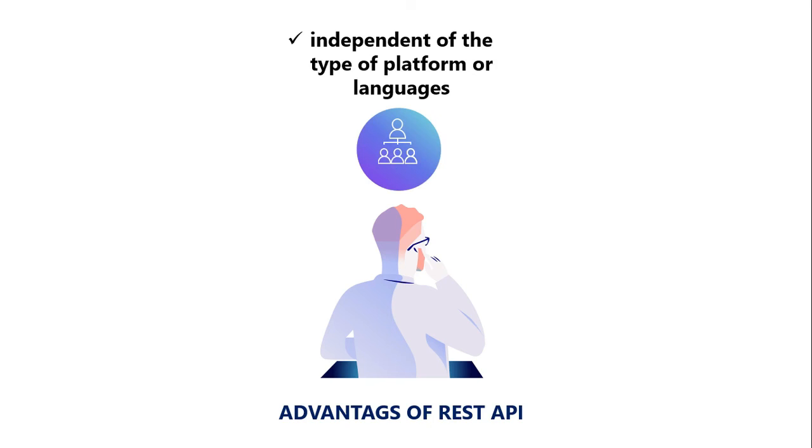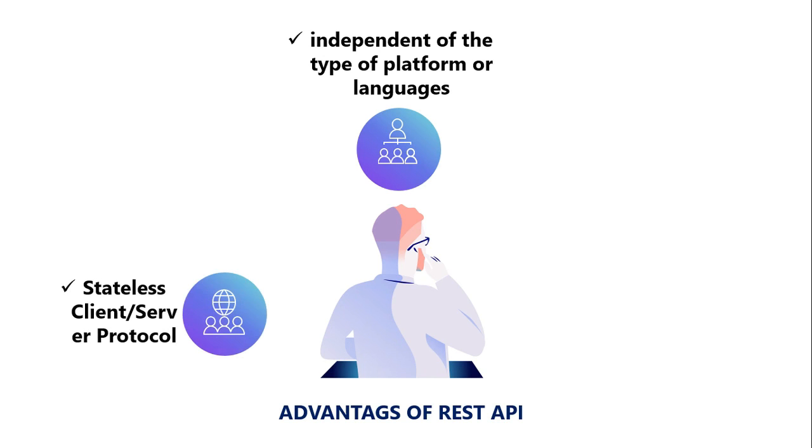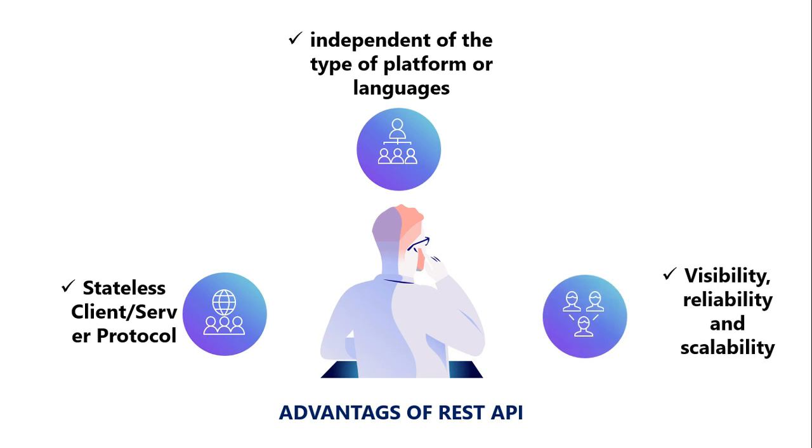Independent of the type of platform or language. Earlier we saw a Java application and a Python application can communicate with each other. There is no problem, no platform is required for performing REST API. Stateless client server protocol. This is inherited from the HTTP protocol, which means a client's data is never saved on the server. Third one is visibility, reliability, and scalability. You can build REST API for small scale applications to large scale applications also.